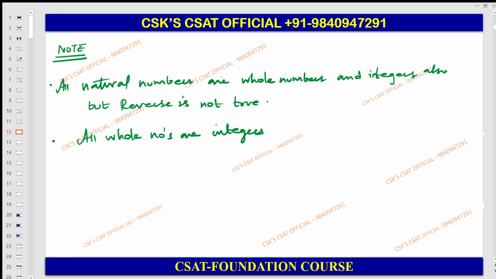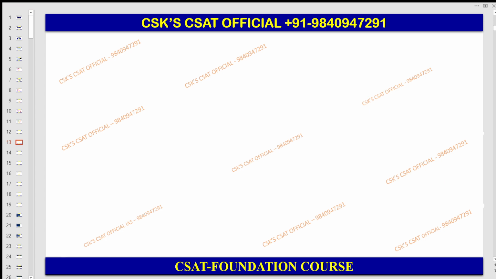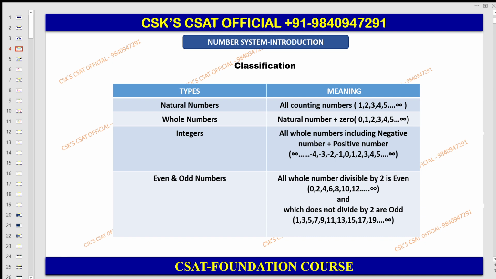So now, gradually, we will move on to the rational number. Why is the rational number important? Guys, we are done with the natural numbers, right? In a simple manner, I have provided here: the natural numbers are all the counting numbers, starting from 1 to infinity. Whole numbers also we are done: natural numbers plus 0. Integers, the whole number includes negative and positive along with the 0.